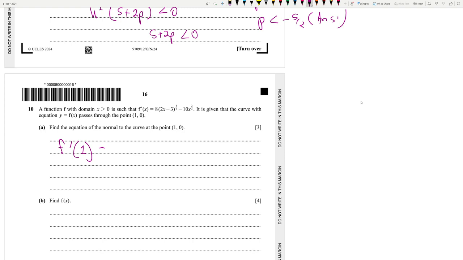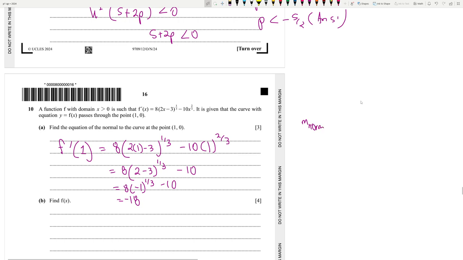So let's find this out first. 8 minus 10, 1 to the power 2 by 3. There's 8, 2 minus 3, this minus 10. Minus 1 to the power 1 by 3 into 8 minus 10, that's minus 18. That's the gradient of the tangent.